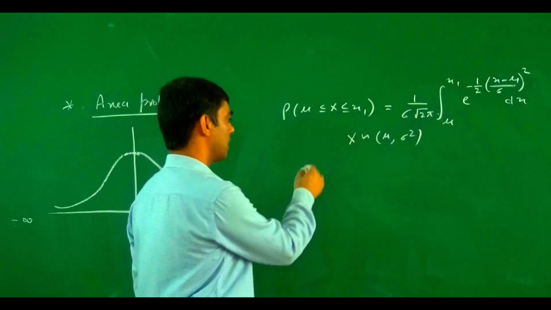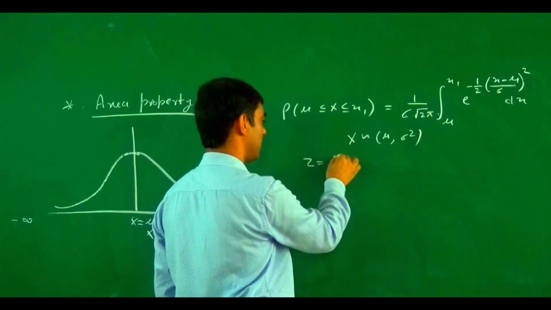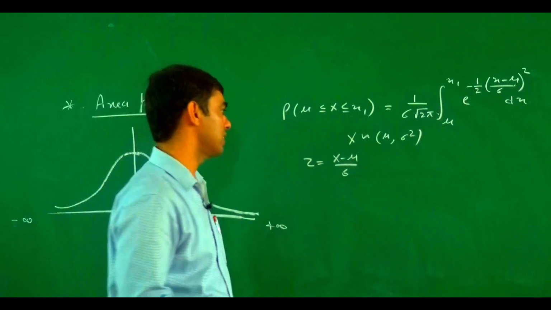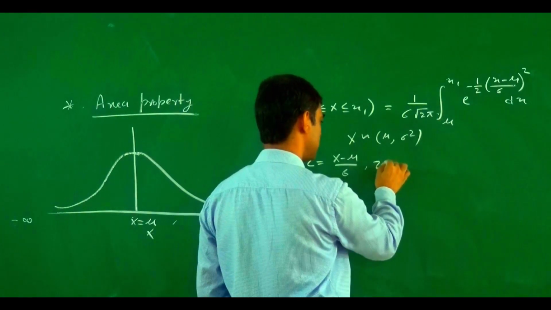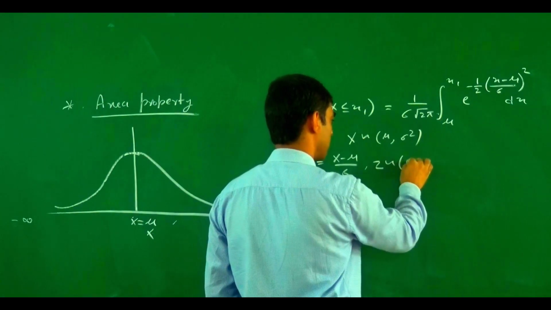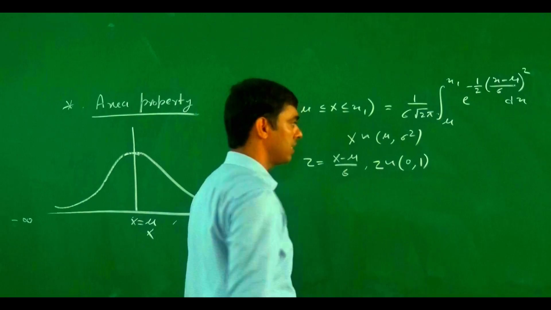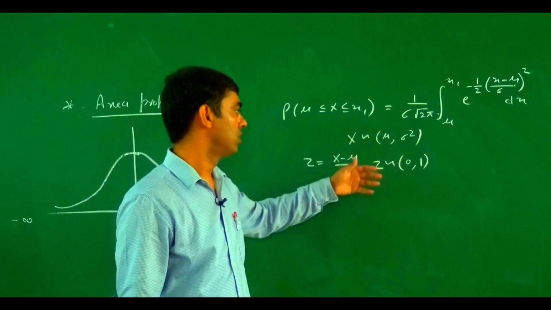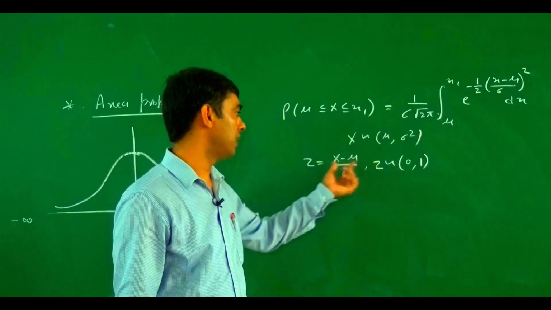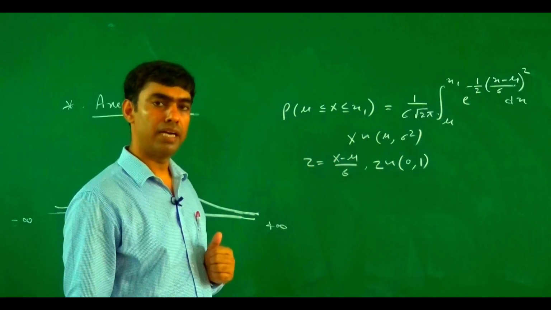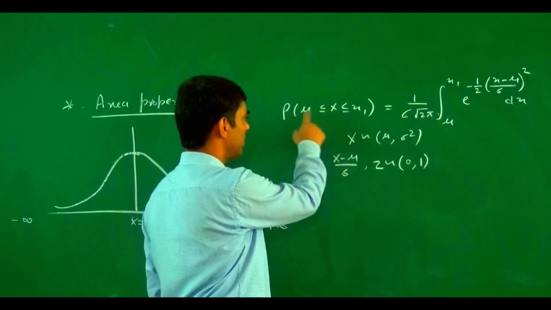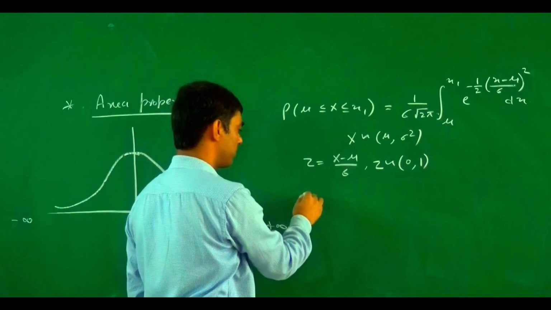Now we use the normal variate z equal to x minus mu upon sigma. Then z is distributed with mean 0 and variance 1, as we found earlier for the mean and variance of the normal variate z.